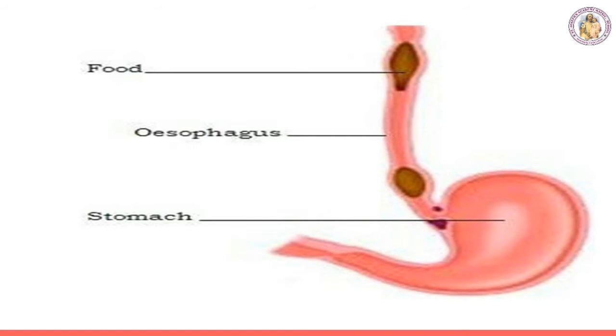This hydrochloric acid kills the bacteria which we swallow with the food. Mucus protects the wall of the stomach. The action of gastric juice and churning of the food in the stomach converts the bolus into semi-digested food called chyme.